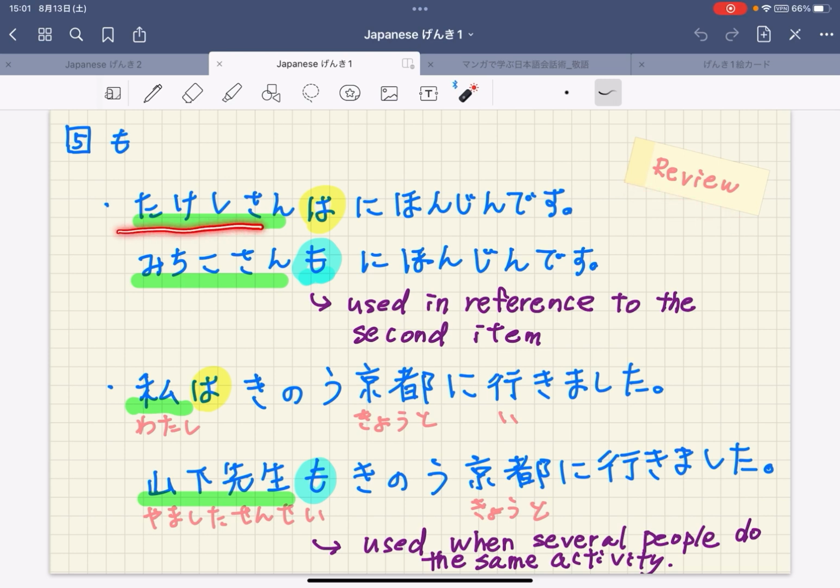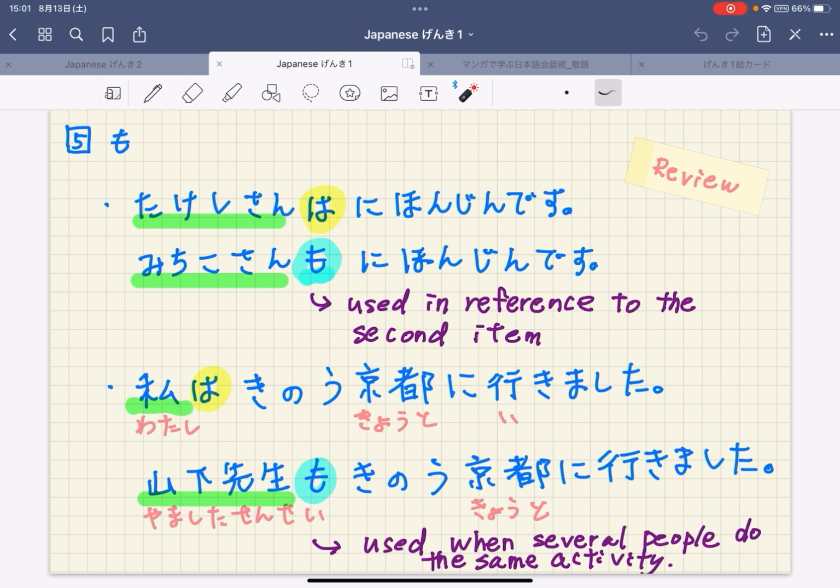たけしさんは日本人です。This is a simple structure. Do you know the meaning of this sentence? たけし is Japanese, and は is a particle called the topic marker. は comes after the topic of the sentence.